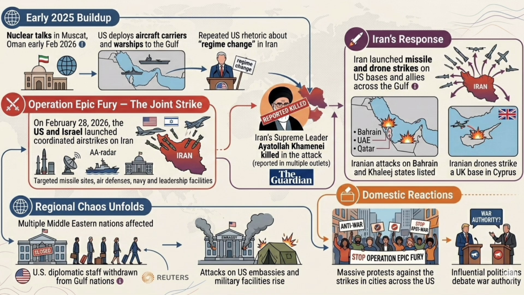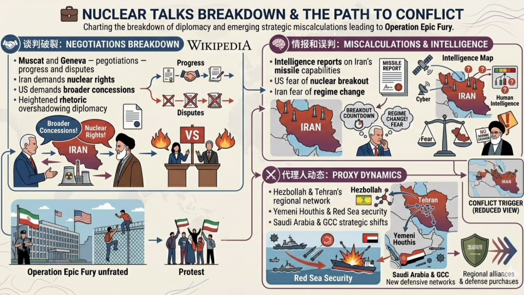Domestic reactions. Massive protests against the strikes in cities across the U.S. Influential politicians debate war authority. Nuclear talks break down. Muscat and Geneva negotiations, progress and disputes. Iran's insistence on nuclear rights. U.S. demands broader concessions. Heightened rhetoric overshadowing diplomacy.